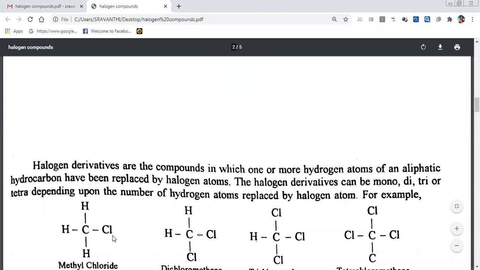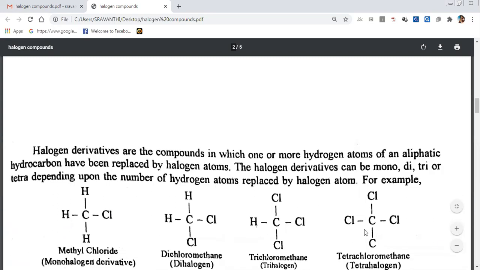From methane, one of the hydrogens is replaced with chlorine. It is called methyl chloride. Two hydrogens are replaced with two chlorines. It is dichloro. What is the source here? Methane. It is dichloromethane.